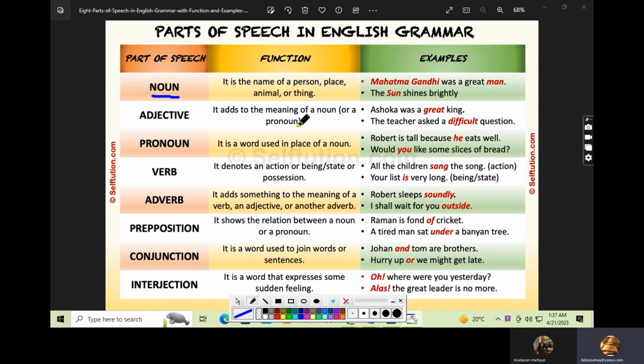And the teacher asked a difficult question. So the teacher asked a difficult question. Basically here, difficult is also something which is tough to handle. So difficult is adding a meaning in the sentence.